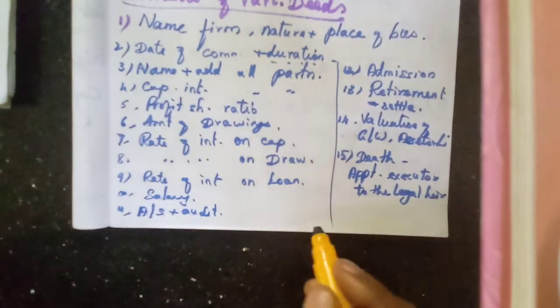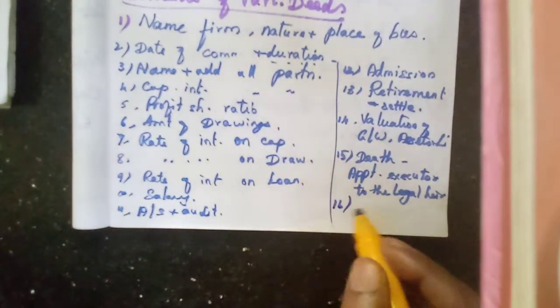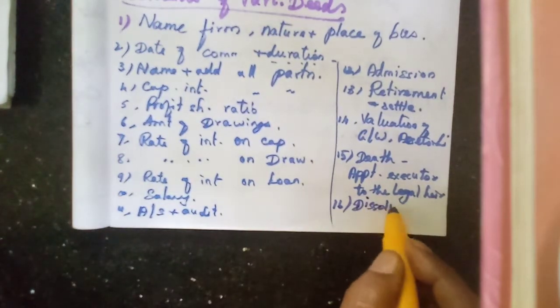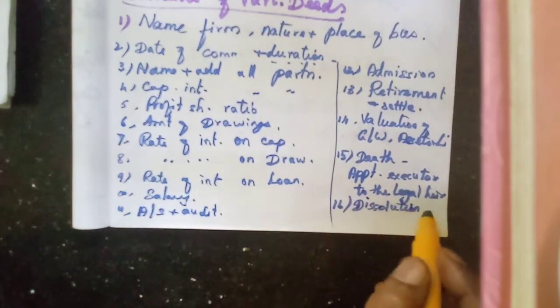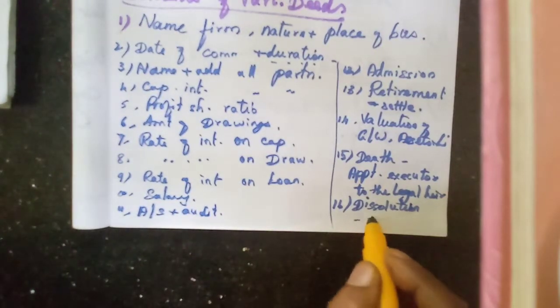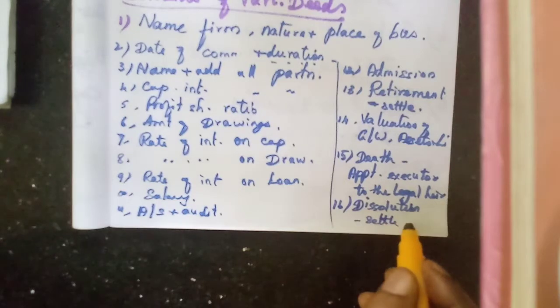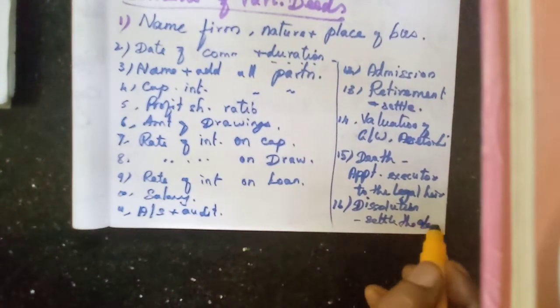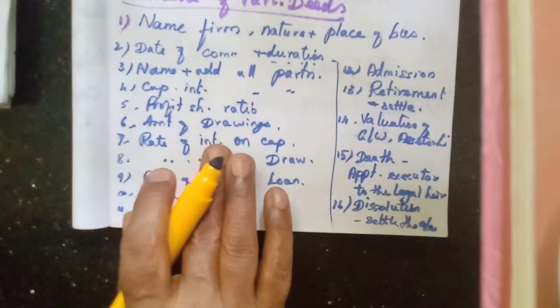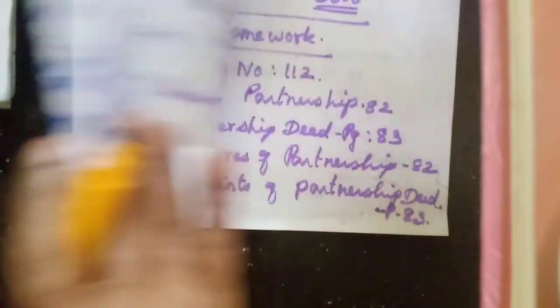Then at last, if the partnership comes to an end, that is called dissolution of the firm. At the time of dissolution of the firm, how to settle the accounts. All these things will be explained in the partnership deed. Now we will learn the problems.